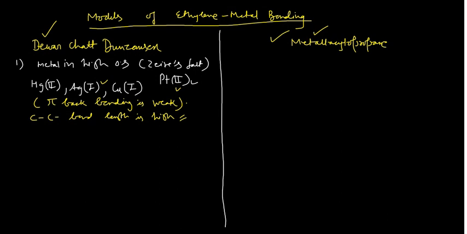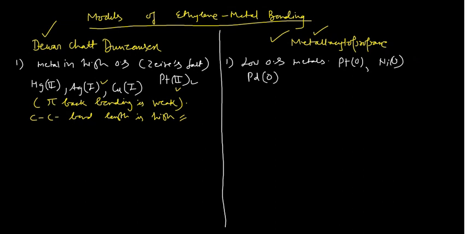And you apply the metallacyclopropane model when the metal is in a low oxidation state. That means, say, platinum in 0, nickel in 0, and palladium in 0, right?